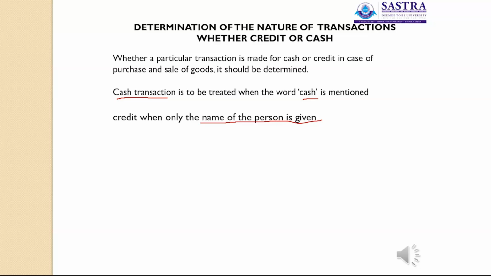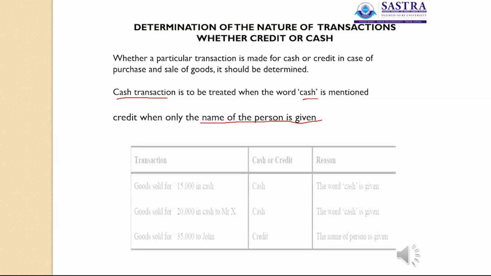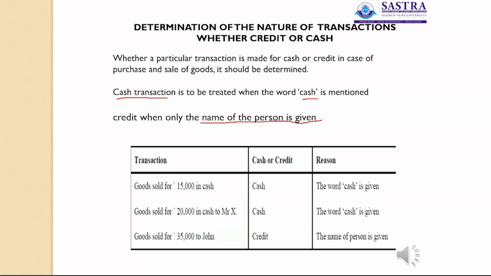In the cash transaction, they can give cash. For example, here the transaction is goods sold for rupees 15,000 in cash. Whether it is a cash transaction or credit transaction, here it is in cash. That should be clearly mentioned here. So this is a cash transaction. Then the next one is goods sold for rupees 20,000 in cash to X. So 20,000 cash sales in the cash column, because the word cash is given here.